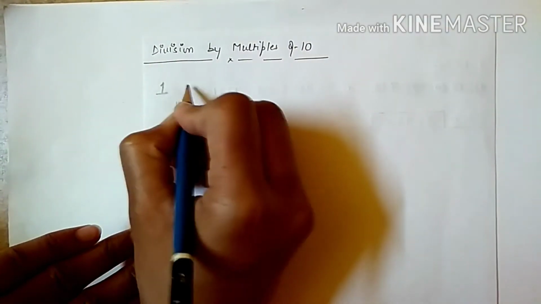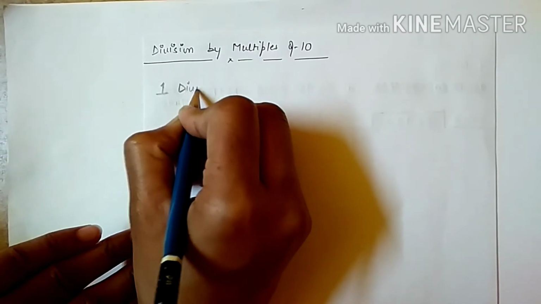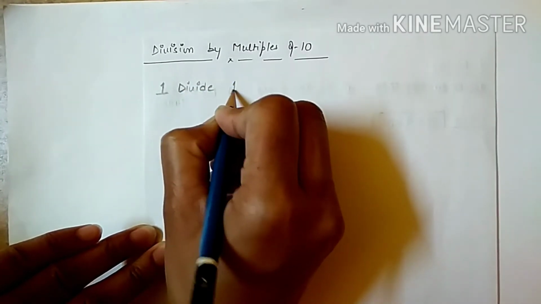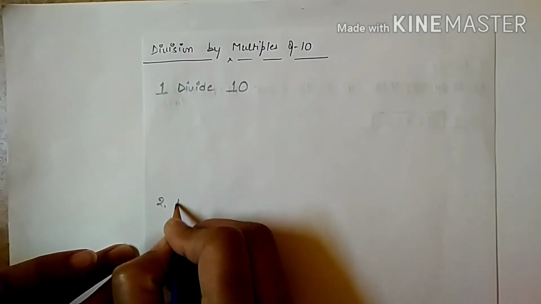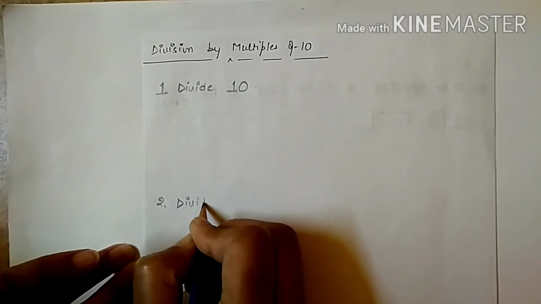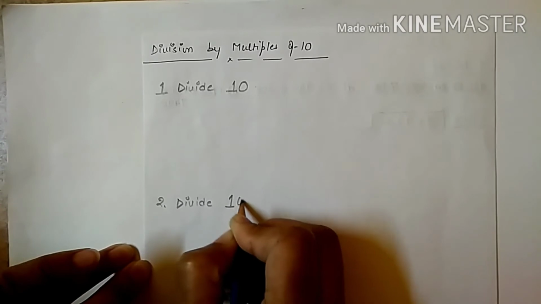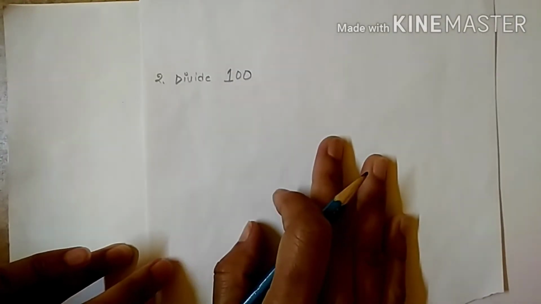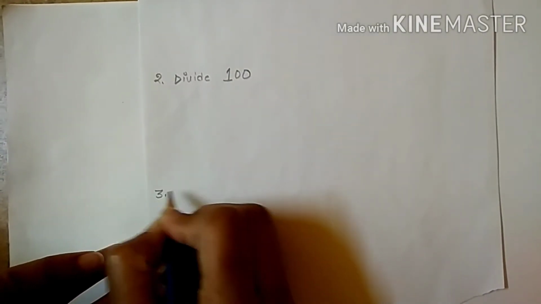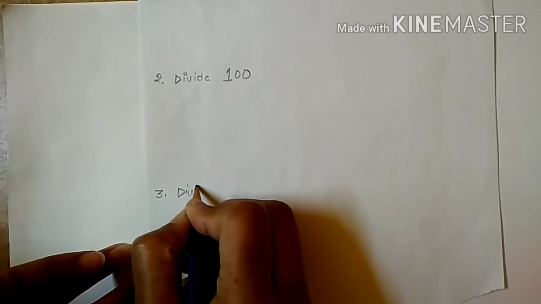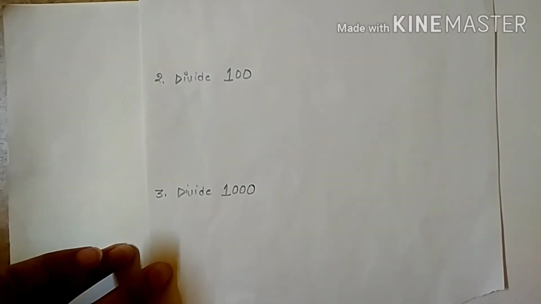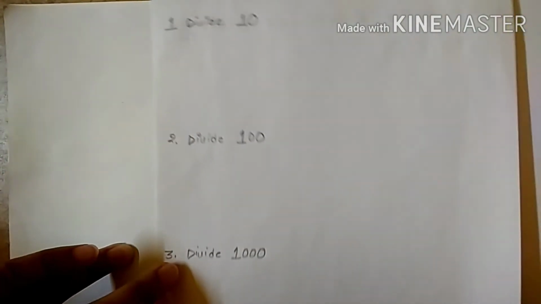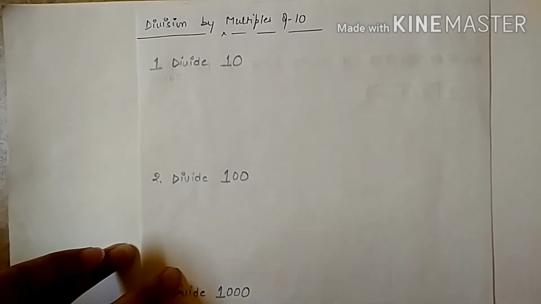First I will divide by 10. Then I will tell you what we will get when we divide by 100. After that, when we divide a number by 1000.